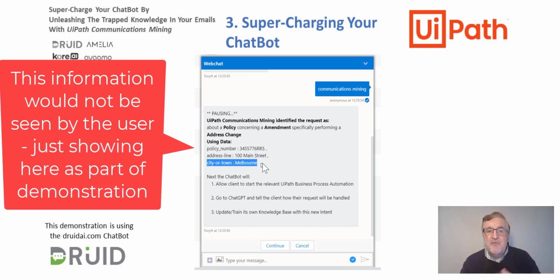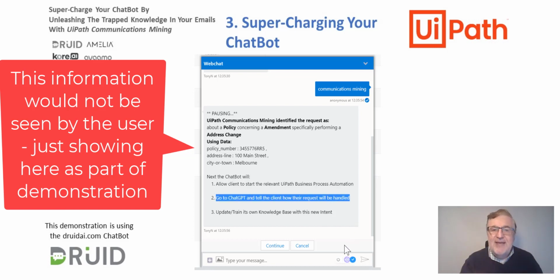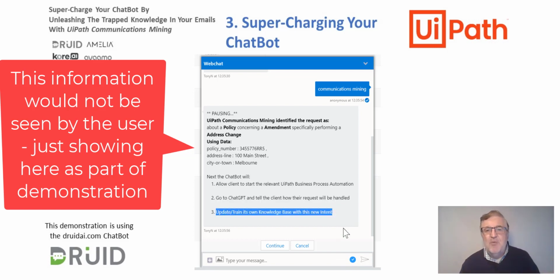Now we're going to perform 3 important steps. Allow the business automation change address process to be kicked off. Go to ChatGPT and get some embellishment for an answer. But most importantly, we're going to update and train automatically the chatbot knowledge base so that next time a complex query of a similar nature comes in, the chatbot will be able to perform it.